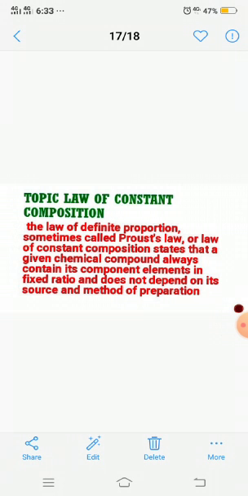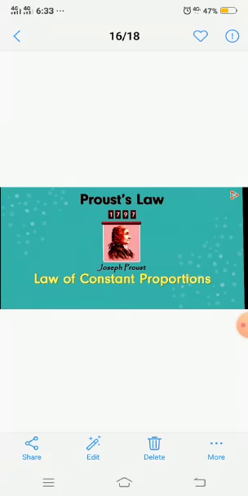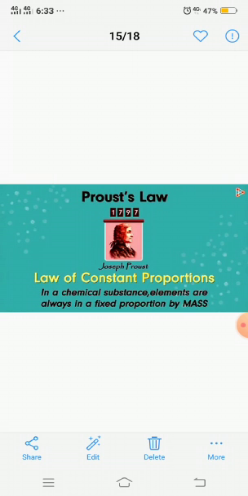Now, this law states that in order to make a specific chemical compound, the component elements will combine with each other in a fixed ratio, and this is called the law of constant proportion. This law was proposed by Proust, so it is also called Proust's law.